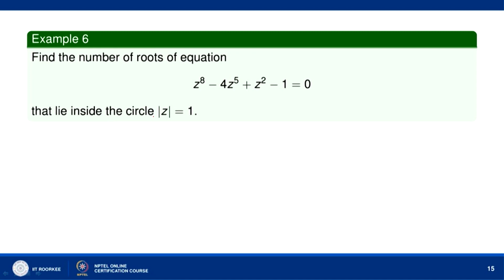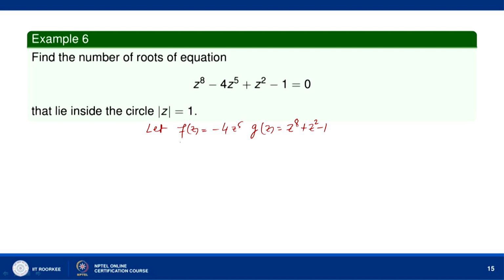So, let us take f z equal to minus 4 z to the power 5 and g z equal to z to the power 8 plus z square minus 1.